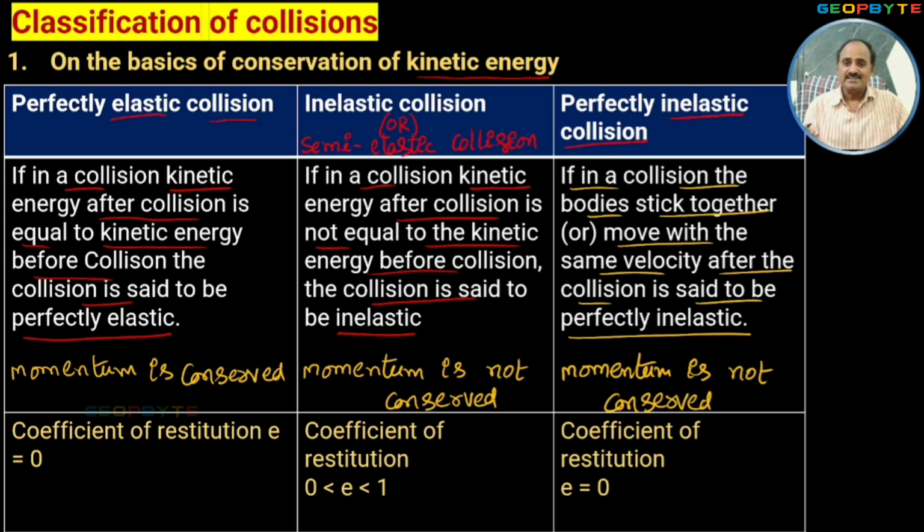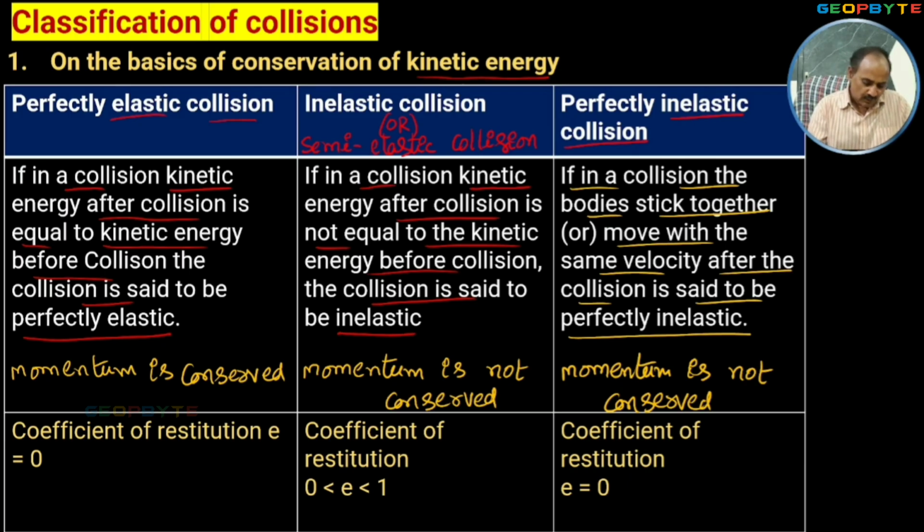But in perfectly inelastic collision, after collision both bodies stick together and try to move with the same velocity. But in the inelastic collision, the second case, after colliding, both bodies move separately. So in the second and third cases, momentum is not conserved, whereas in the first case, momentum is conserved.